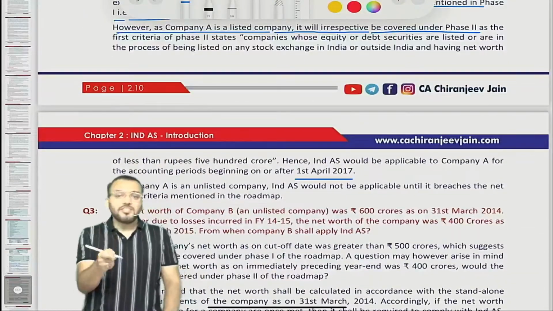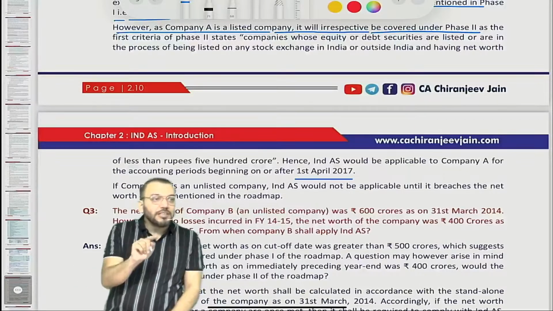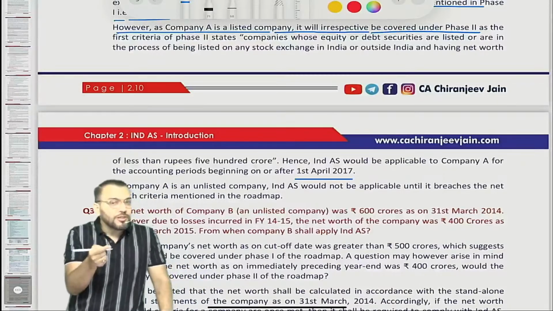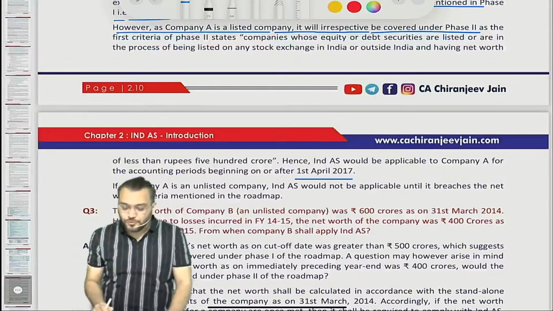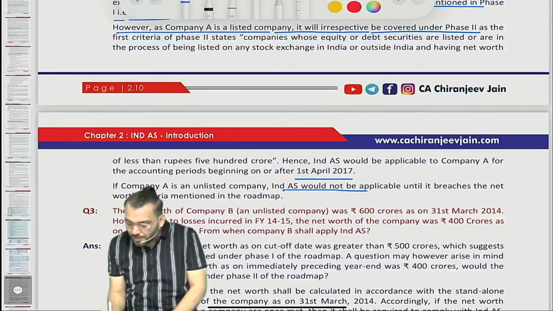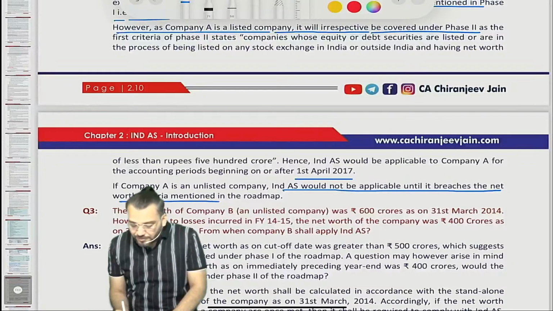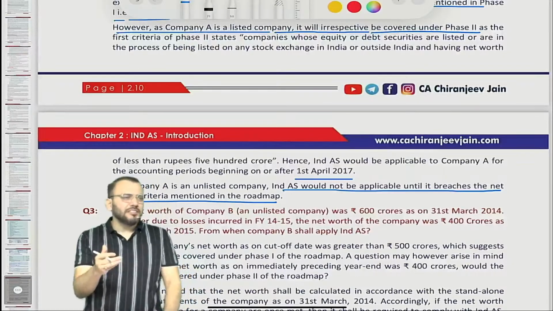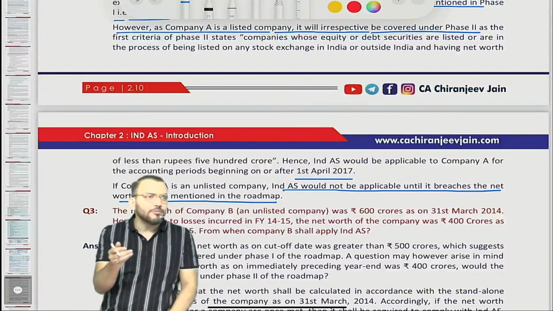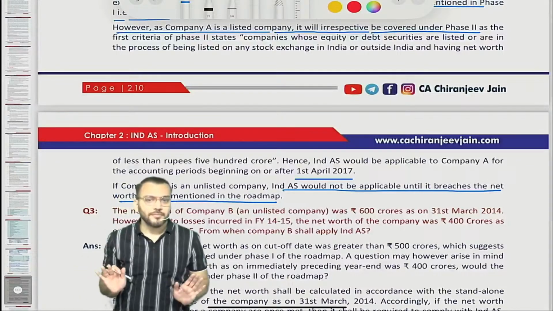However, if it is an unlisted company, then it will not be covered, because for an unlisted company under phase 2, the threshold is 250 crore or more. Ind AS would not be applicable until it breaches the net worth criteria mentioned in the roadmap. Understood?